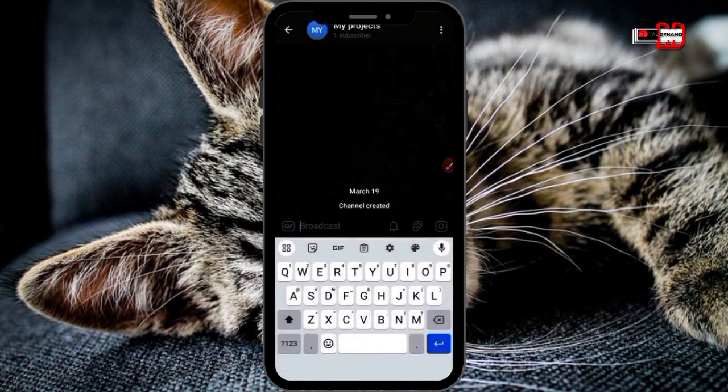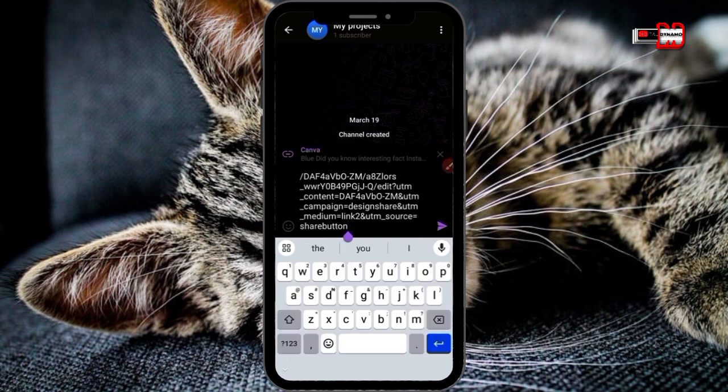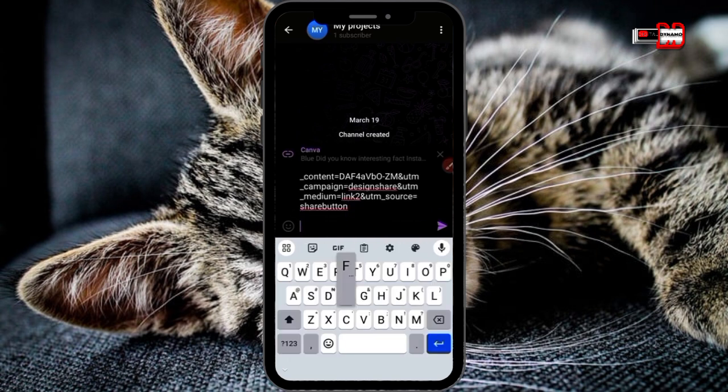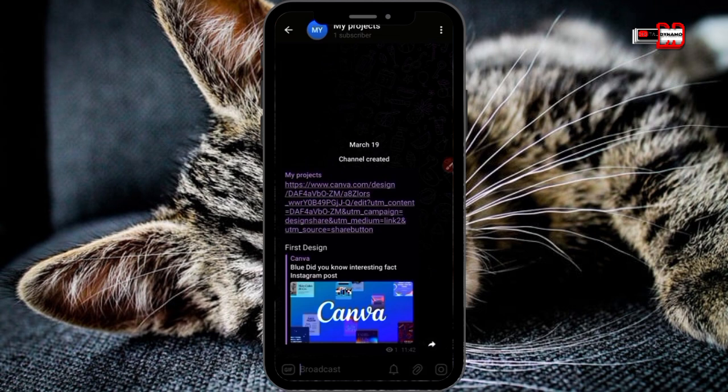Then when you paste the link here, you don't just paste the link, you can title what the link is. You can just call it face design so that you can know which particular design you are looking for. Just call it face design and then paste it onto your channel. Or you can name it after your client, however you want to name the link. Just make sure that you specify the link.